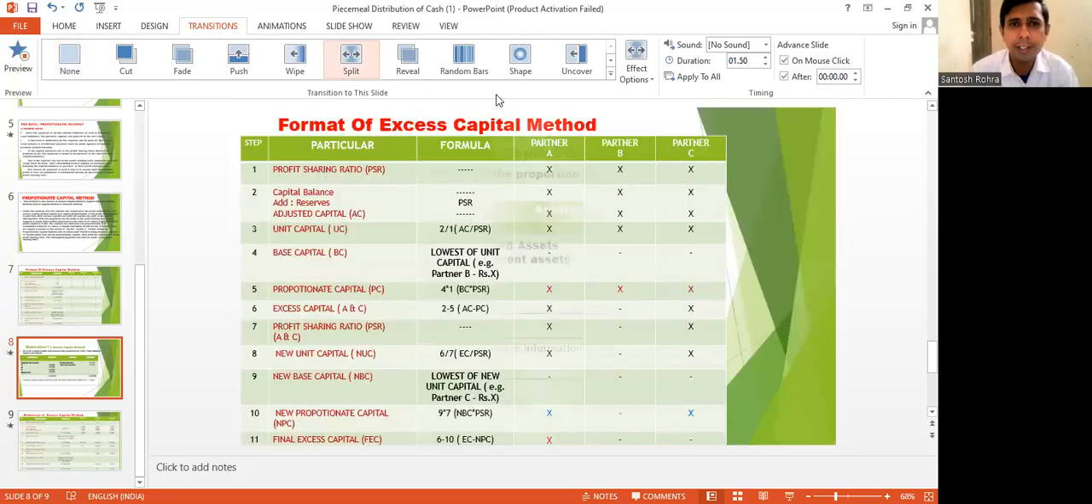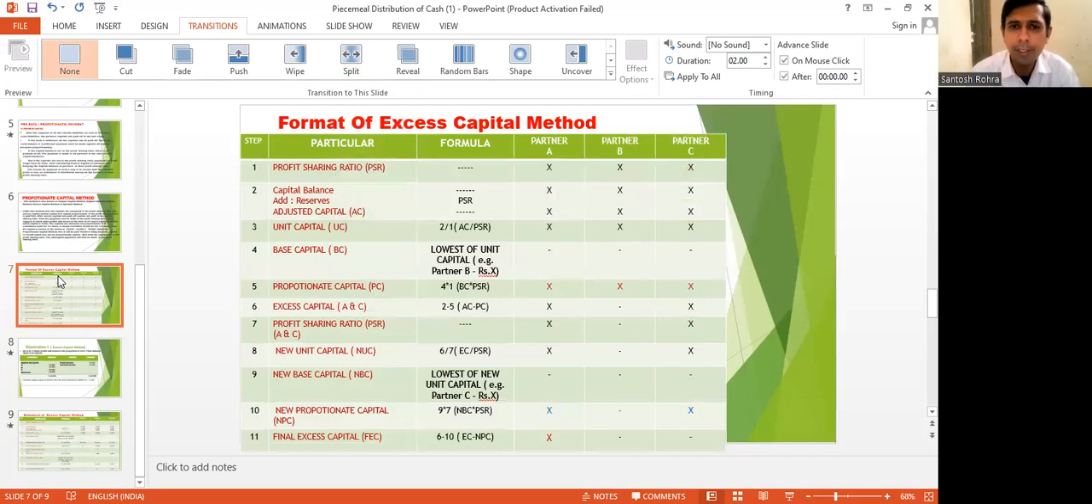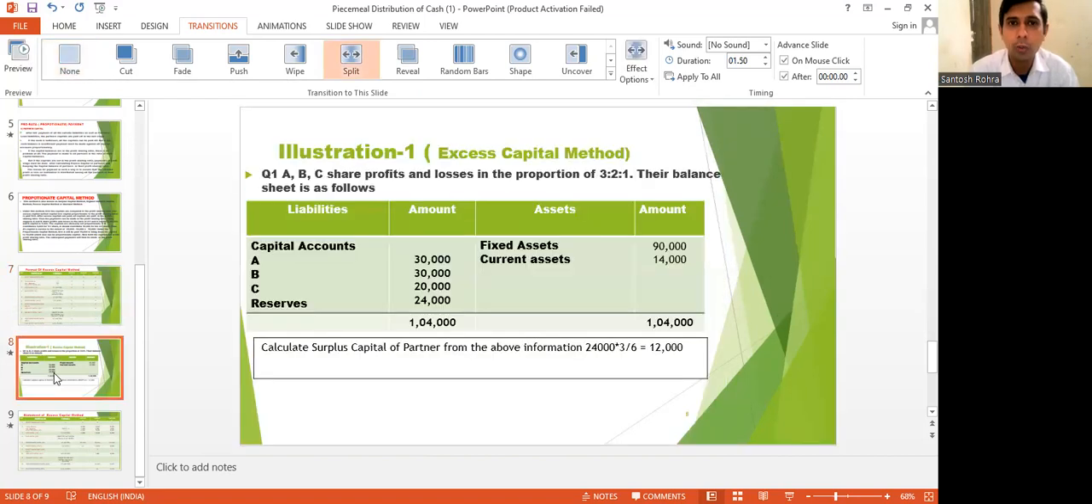Now take a practical example of how excess capital is calculated. Now the format we have discussed, hope you are getting the format. This is a common format we have to follow to calculate the excess capital before the payment of all liabilities. In case of dissolution of a firm, we have to calculate the excess capital before the payment of partners' capital and outside liability. So take an example here.